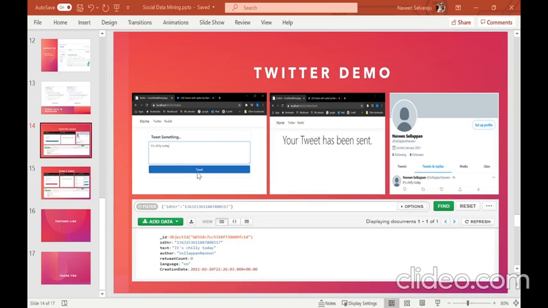When this tweet button is clicked, the Twitter controller will use the Twitter client from the TwitterSharp library, and will make a connection to my Twitter account and send this text to my Twitter account. So you can see the message that it's chilly today in my Twitter account.